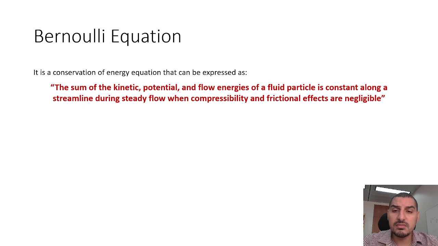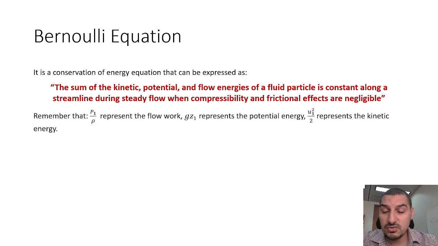Now we can express the equation as: the sum of kinetic, potential, and flow energies of a fluid particle is constant along a streamline during steady flow, which is the assumption that we made, and when compressibility and friction effects are negligible, which means that it's an incompressible flow and inviscid flow.